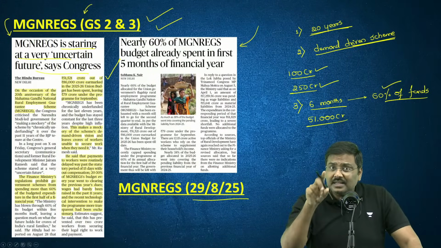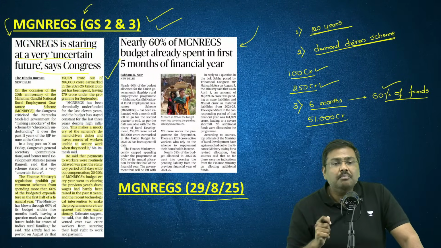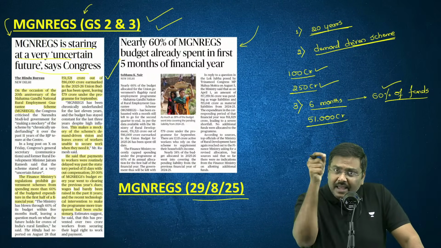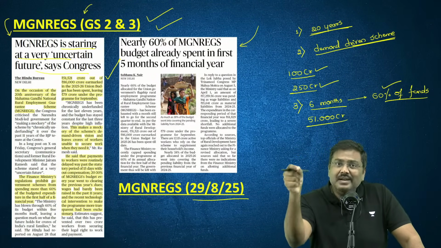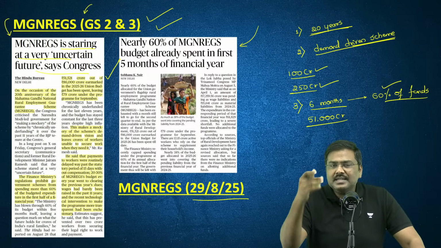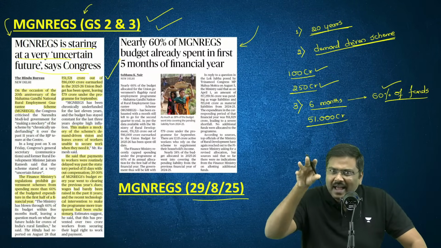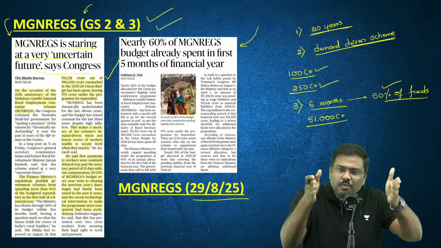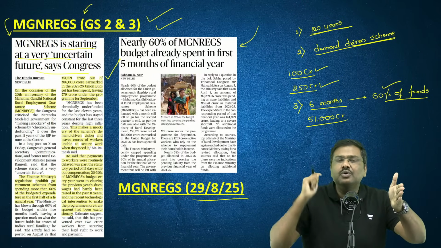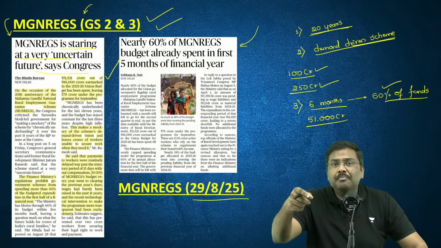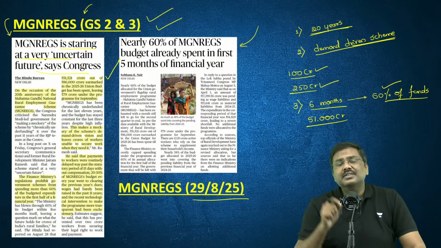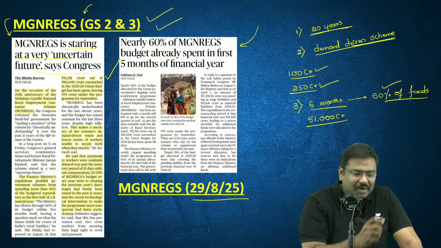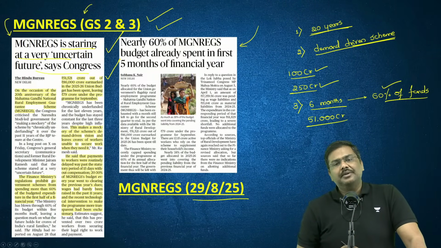And mind you, please understand the complication here. The complication is, this is basically legally to be provided to the Manrega workers. Legally means according to the Manrega act, there is a provision. Once you have done the work, within so many days, the wages have to be provided to you. If there is a delay beyond a point, penalties are there, interest is there. So the concern is what is the Government of India going to do for the month of, let's say, September.